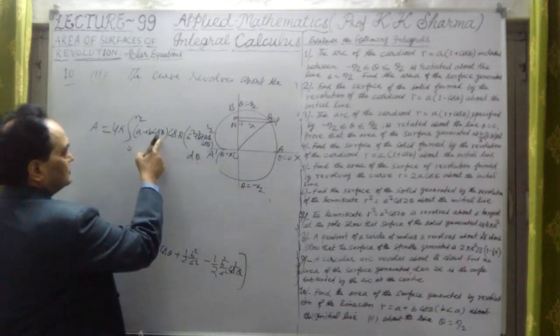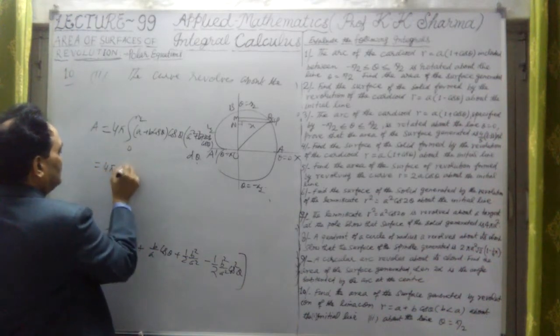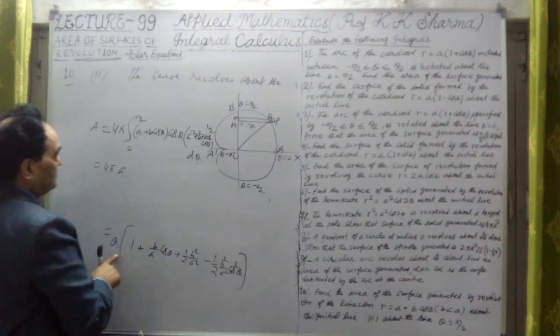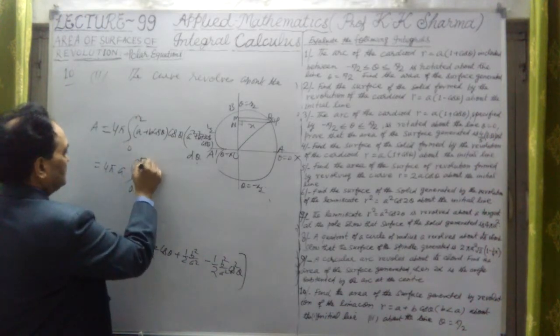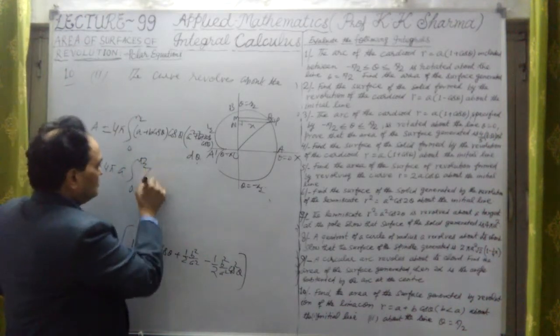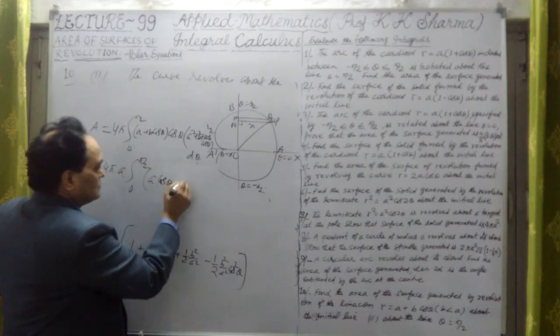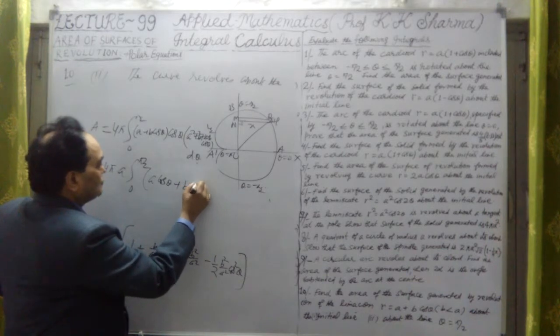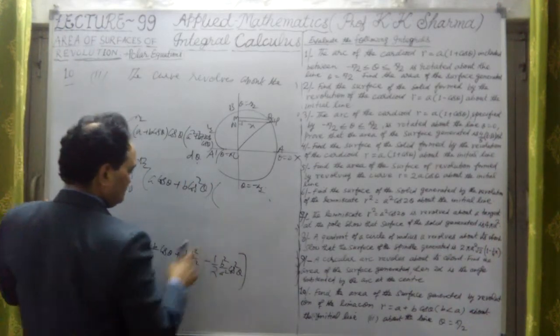Now cos theta into a plus b cos theta, that is 4 pi into a, this we have taken out. Okay, and this is 0 to pi by 2. Now this step is called a cos theta plus b into cos square theta into these values.